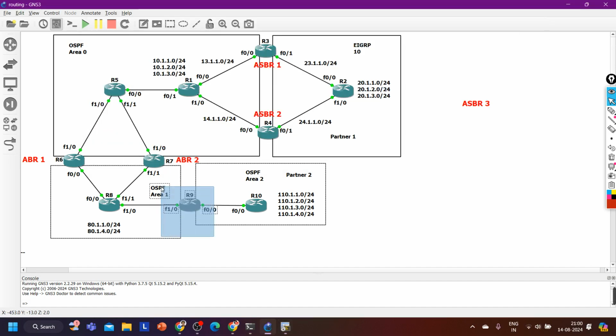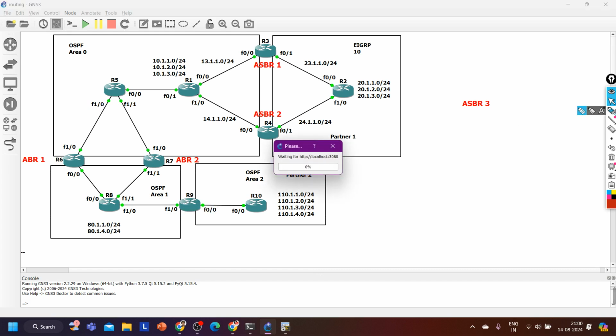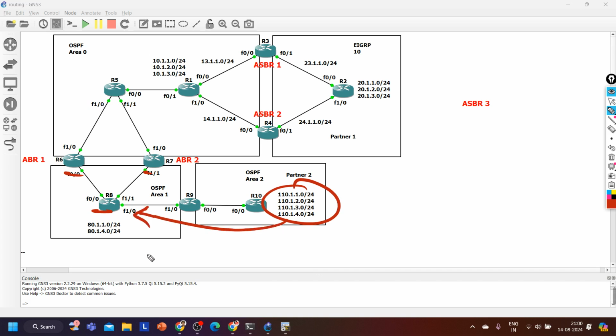Extending area 0. Now the router number 9 was not ABR earlier, so it was not generating LSA3. So if router 9 will not generate LSA3, then router 8, router 6, router 7, these routers will not get these prefixes. So that's why I have extended area 0 till router number 9 till area 2. So why I have created virtual link, guys? To extend the area 0.